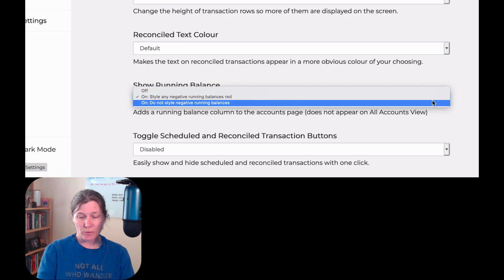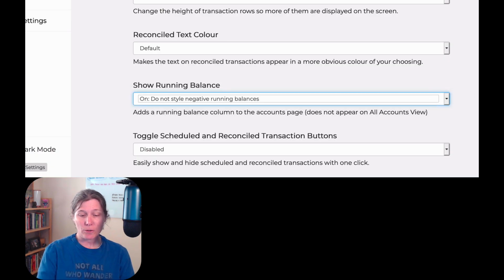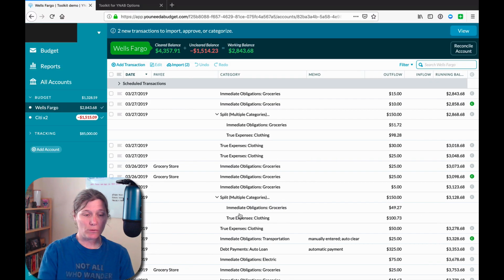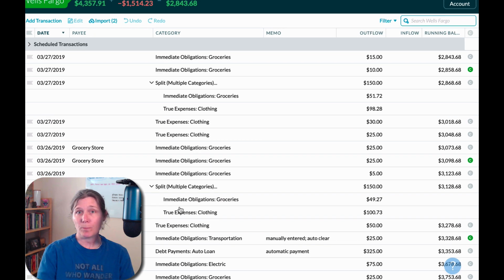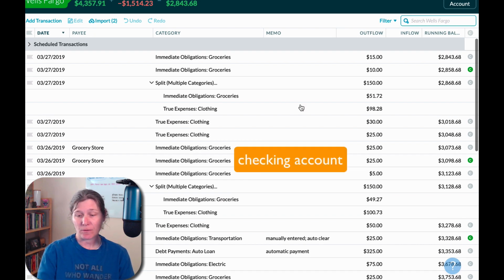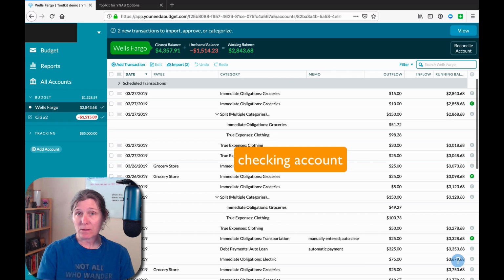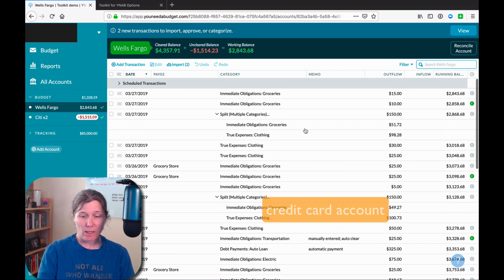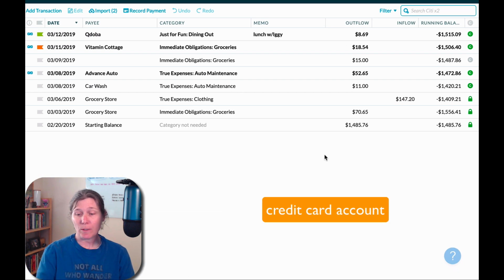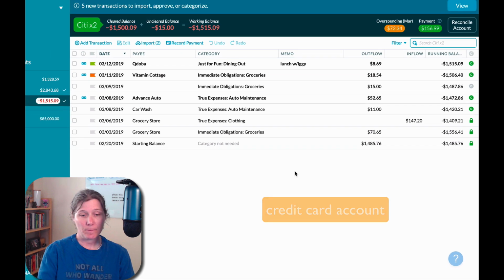And the second option for that setting is on do not style negative running balances. So it simply turns on the running balance, but it doesn't format negative and positive balances differently. And so here we go. This is the checking account with a running balance not styled, and we have the credit card with a running balance that's not styled.